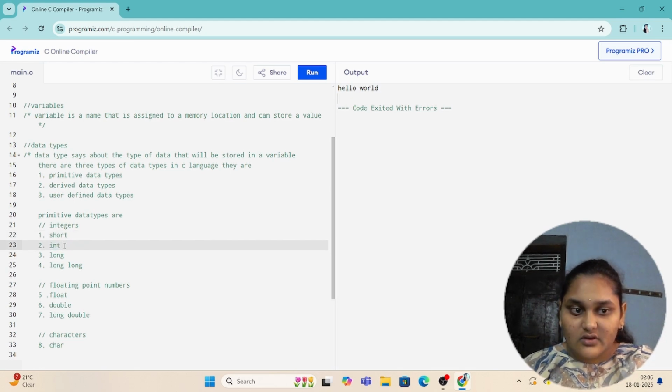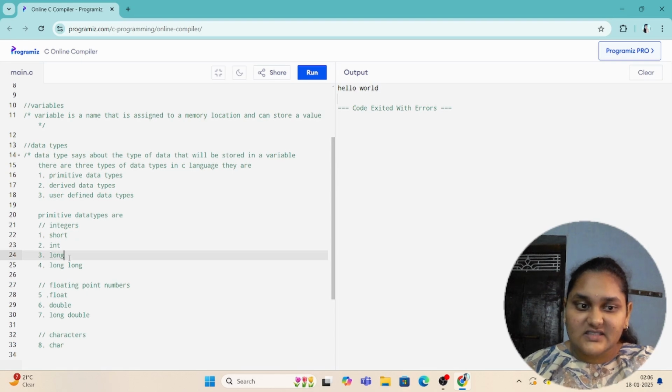When we have to store bigger numbers than short, we'll use int. When we have to store bigger integers than int, then we'll use long. When we have to store bigger integers than long, we use long long.